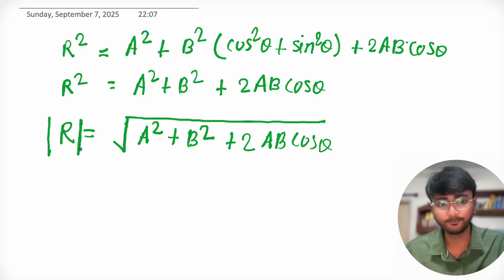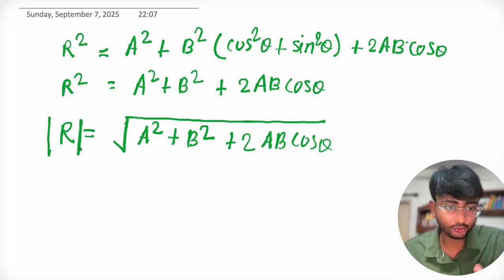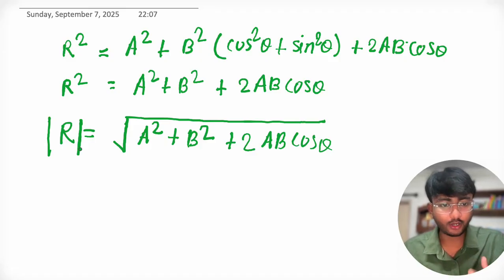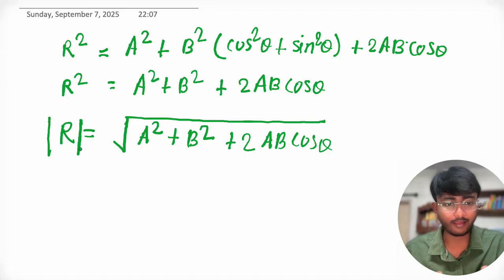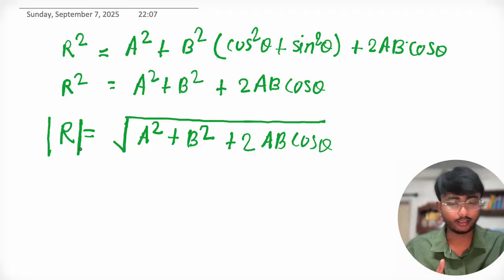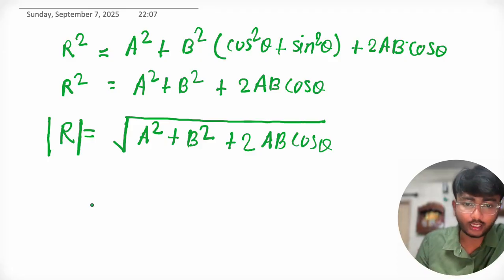If we have two vectors A and B and the angle between them is theta, then the magnitude of the resultant vector will be under root A square plus B square plus 2AB cos theta. I have derived how we formulate this formula, R equal to under root A square plus B square plus 2AB cos theta.